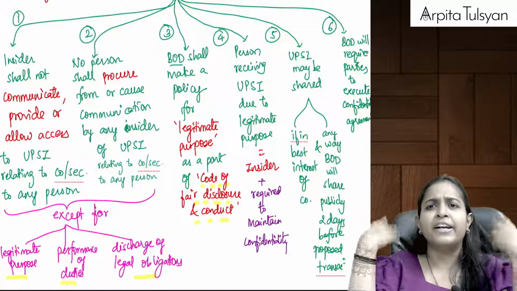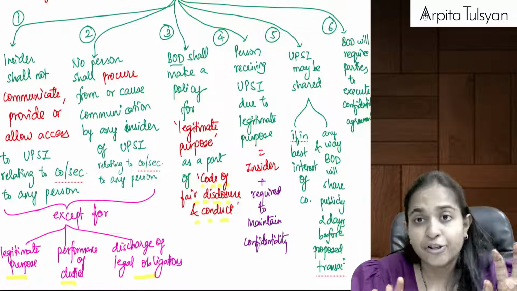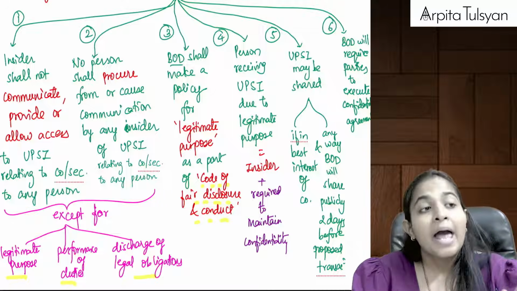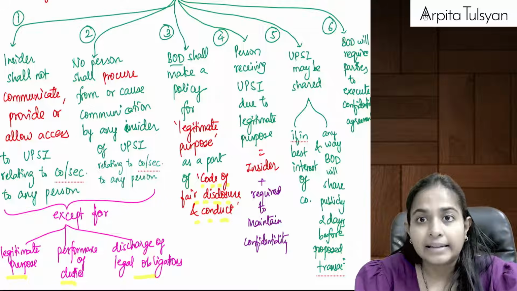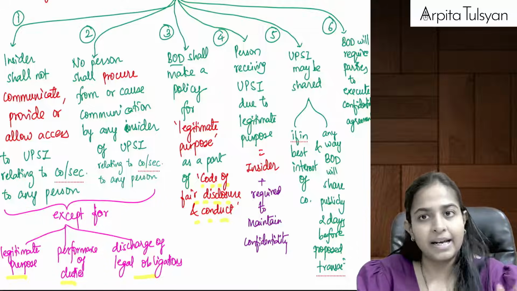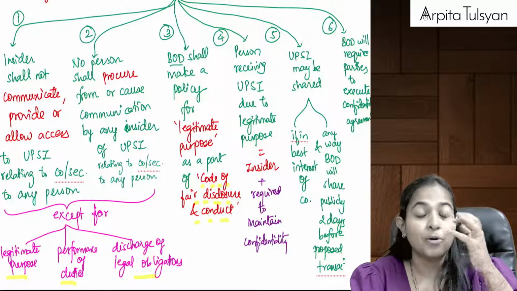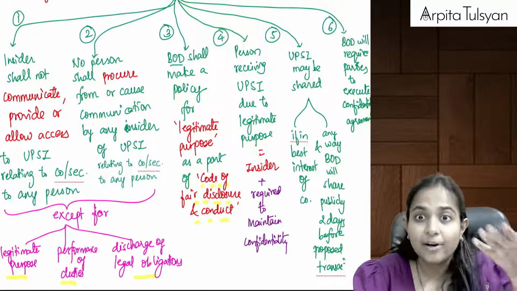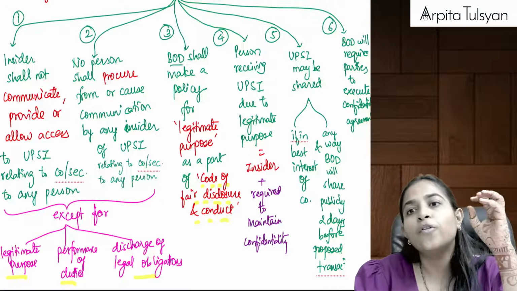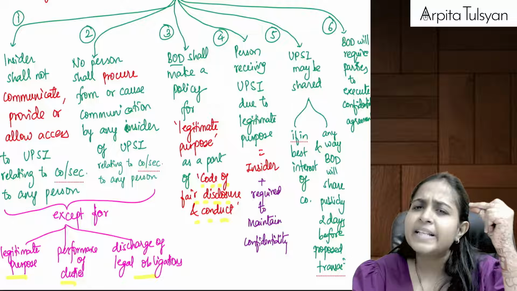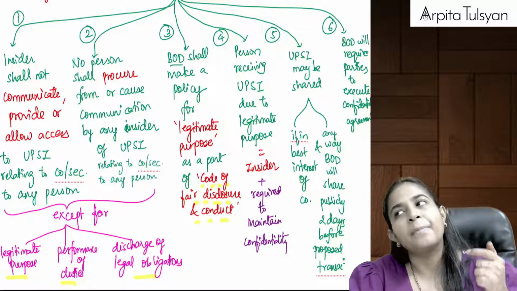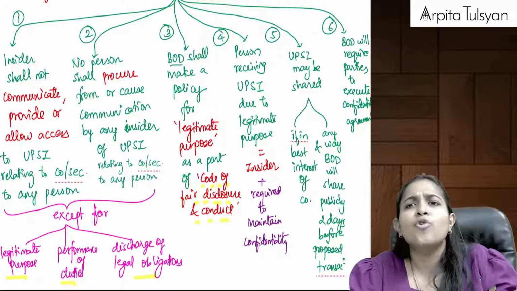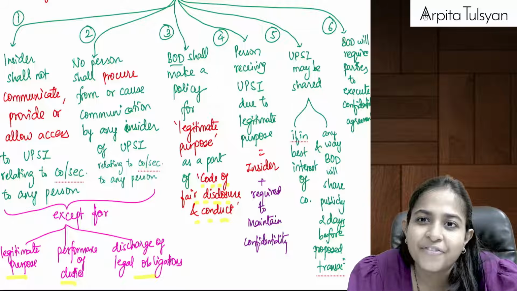We are sharing it freely. First of all, freely sharing was not allowed. But if the board of directors of the company think that, first of all, this should be a listed company, then only SEBI regulations are applicable. So the board of directors of the company think that it is in the best interest of the company that we should share. Then this is no more an unpublished price sensitive information.